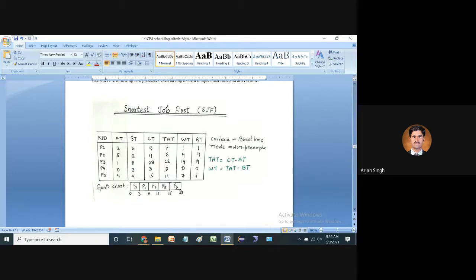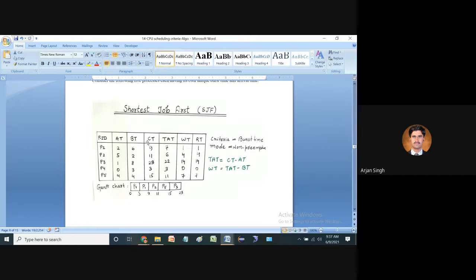With the help of the Gantt chart, we can easily find out the completion time, as well as the turnaround time, as well as the waiting time, right? So this is all about shortest job first, right?